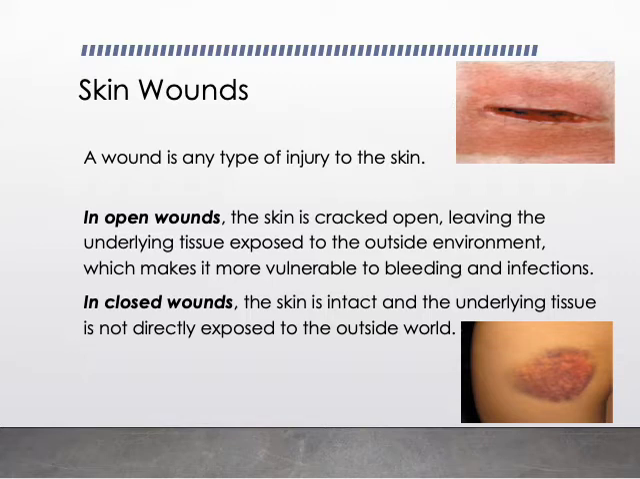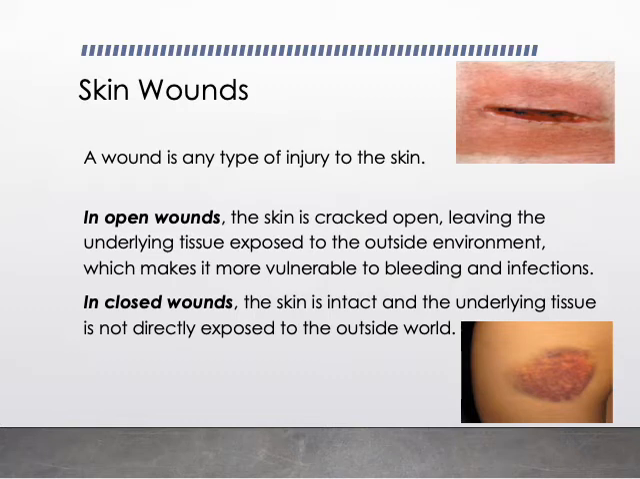Because what happens in an open wound, the blood vessels will be cut and the inside organs will be exposed. This results in bleeding, as well as because the skin is open now, internal organs are exposed, there is a chance of infections also. In closed wound, what happens?